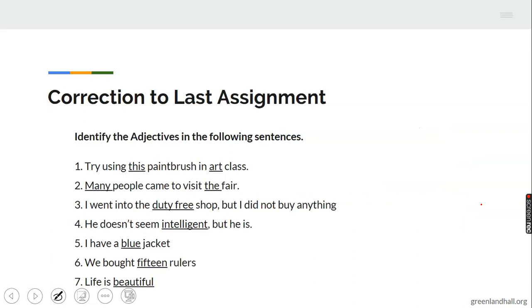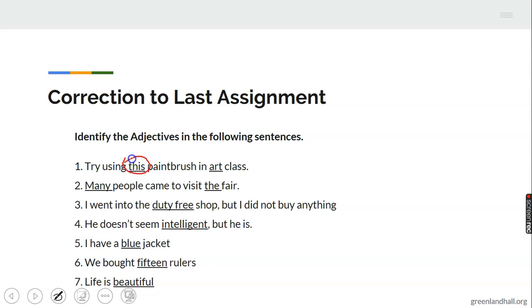Before I go into the details of this topic, let's do correction to our last assignment. Last class we considered adjectives, and I said adjectives modify or qualify nouns and pronouns. And last class I gave you these 7 sentences, and I instructed you to identify the adjectives in them.